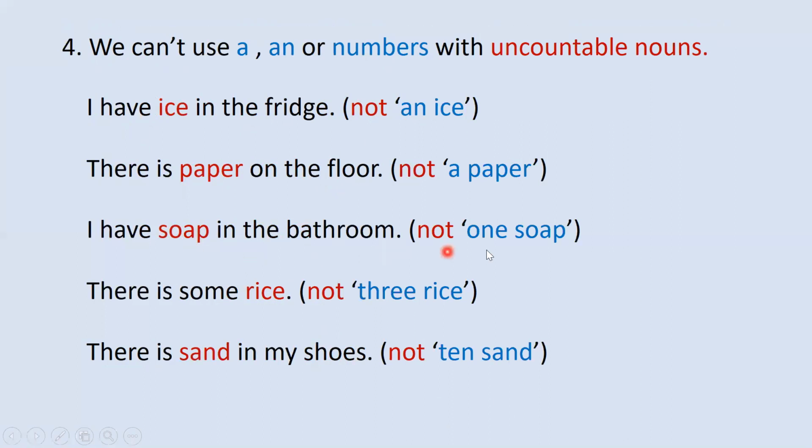You cannot say one soap or two soap, three soap. No. There is some rice. You cannot say one rice, two rice, three rice. No. There is sand in my shoes. You cannot say one sand, two sand, ten sand. So remember, we cannot use numbers or a or an with uncountable nouns.